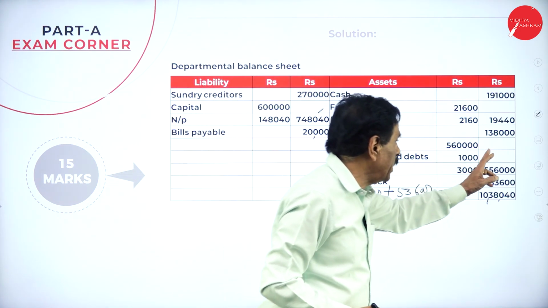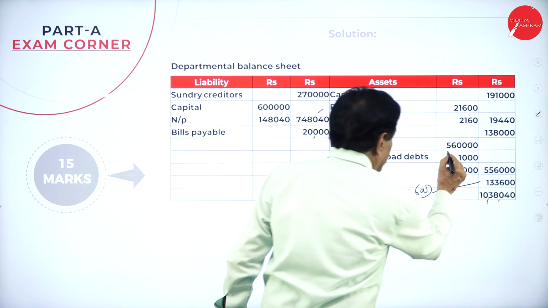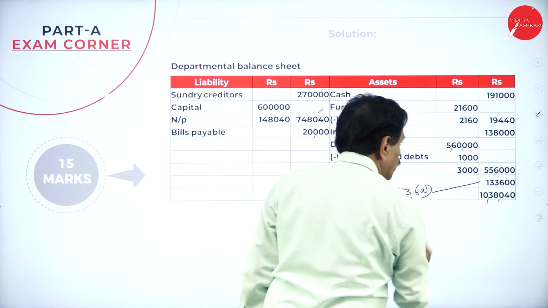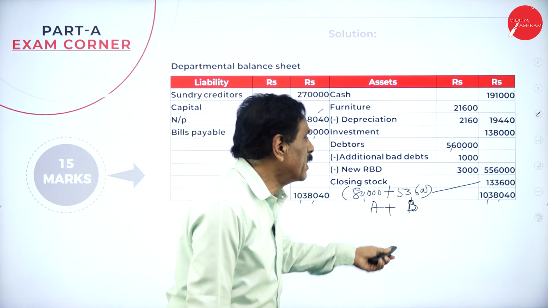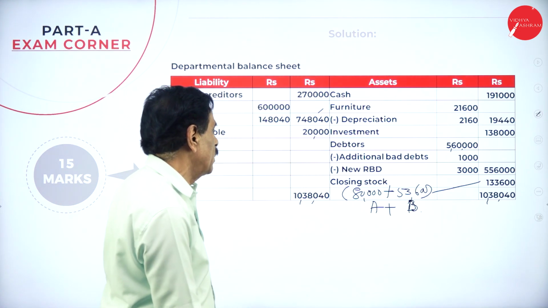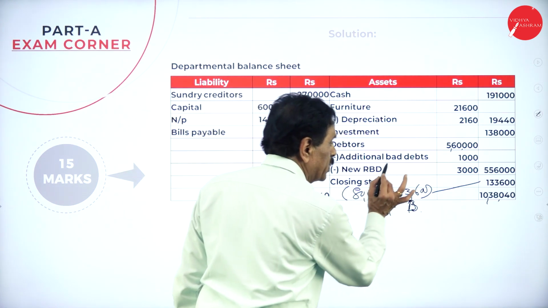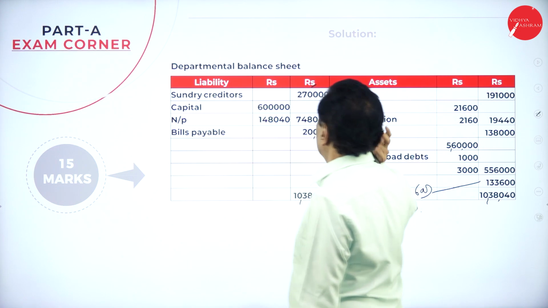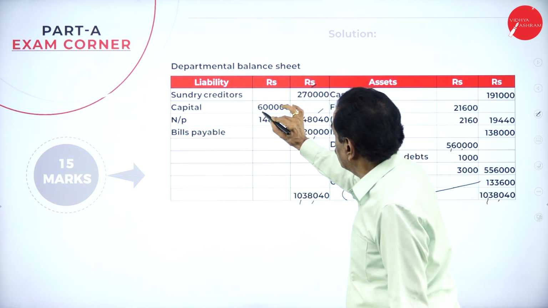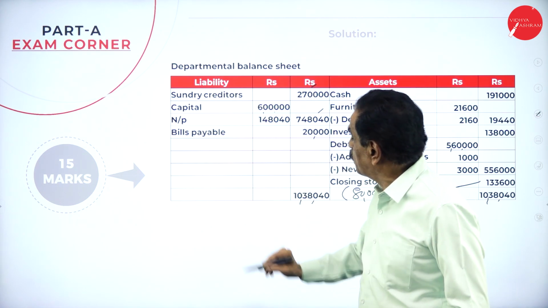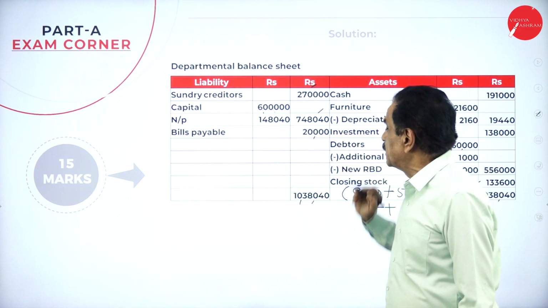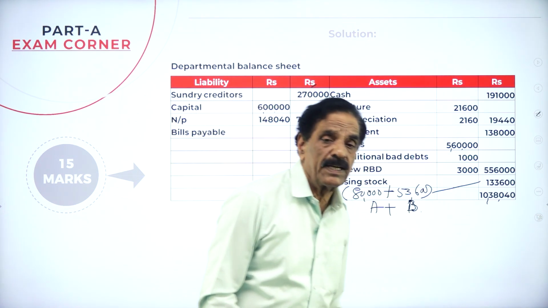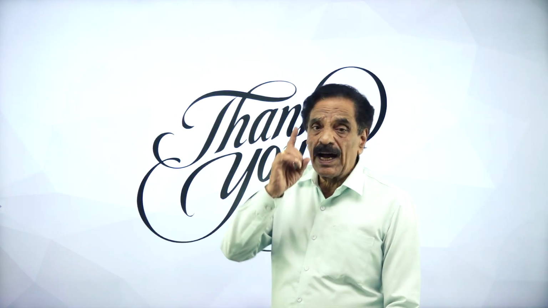We go here, cash is 1,91,000, furniture 21,600 minus depreciation 2,160, it becomes 19,440. Your investment is 1,38,000. Debtors is 5,60,000. On that additional bad debt is 1,000 deduct, minus new RBD, totally 4,000 gone. It will come 5,56,000. Closing stock, department A is 80,000, department B is 53,600, totally 1,33,600. Your creditor is 2,70,000. Started with a capital of 6 lakh. The total profit of A and B department is 1,48,040. Then bills payable. So it will tally for 10,38,040. Hope I have solved the problem.